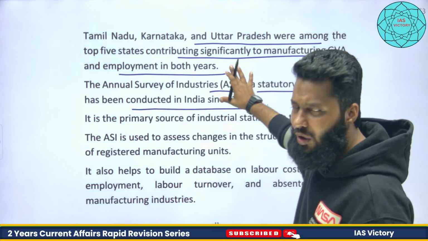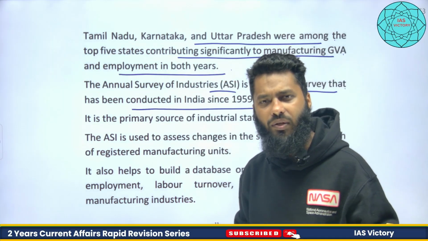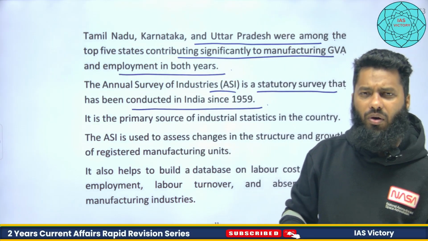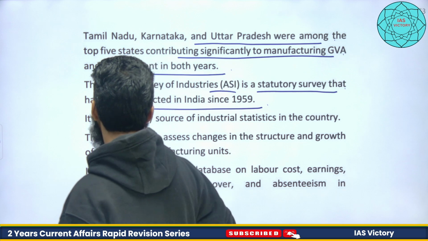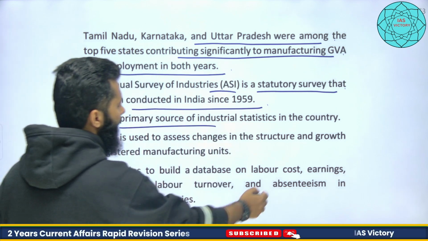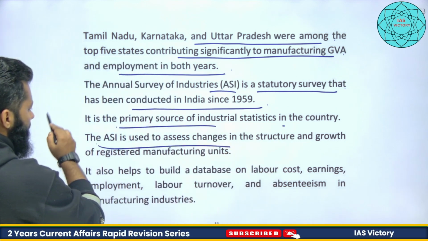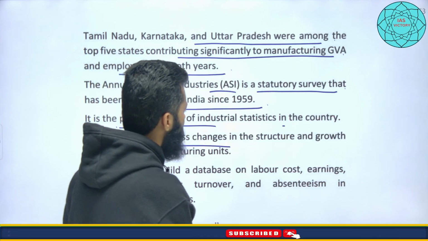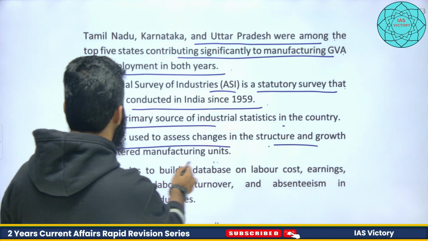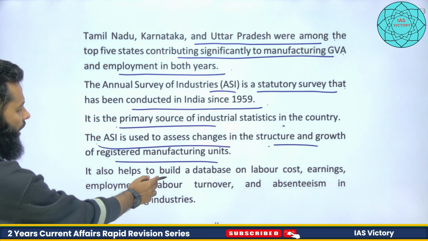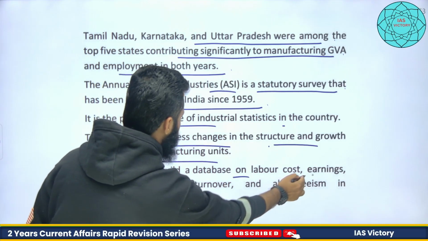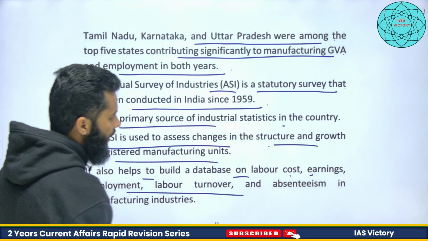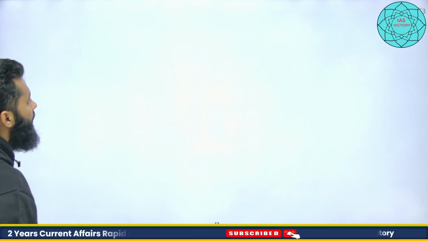I'm not saying that this is not accurate data, this is accurate, but more reliance can be placed on the data published in the Economic Survey. It is the primary source of industrial statistics in the country. The ASI is used to assess changes in the structure and growth of registered manufacturing units. It also helps build a database on labor cost, earnings, employment, labor turnover, and absenteeism in manufacturing industries, right?